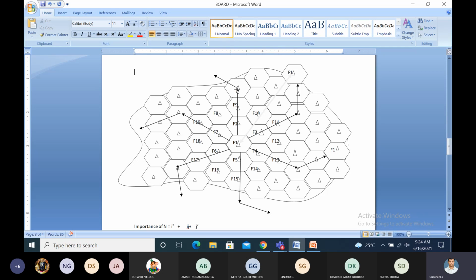This is based upon the I value, but why are we turning 60 degrees? In total it is 360 degrees, so for each face we get 60 degrees. That's why we turn anti-clockwise 60 degrees based upon the J value. We can find out where exactly the same frequency is reused. That is the concept of frequency reuse.